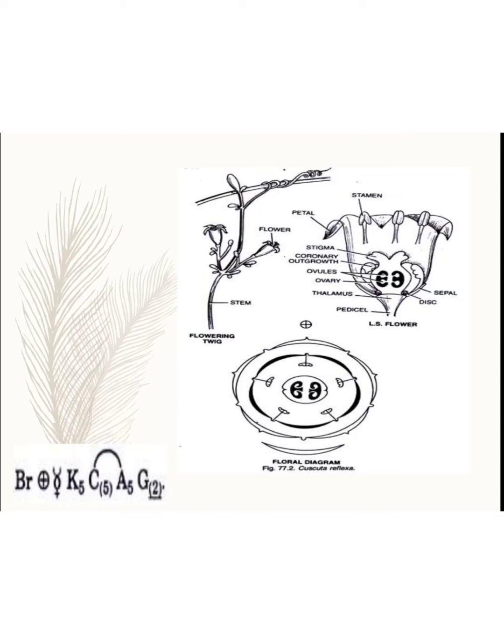So from this floral formula, we show the floral diagram. First of all, this is the sign of the bract. Then the actinomorphic. Then the bisexual means the anther and gynoecium both are present. The calyx, in this the calyx has valvate aestivation, but they are fused together. Then the corolla is 5 in number, they are fused together. Then the androecium 5, and the androecium and corolla are epipetalous, so they are joined at this portion. Then the ovary is 2 and they are a superior ovary.